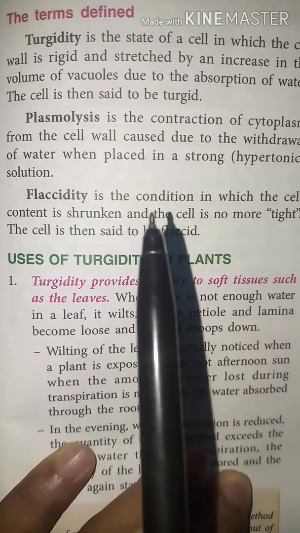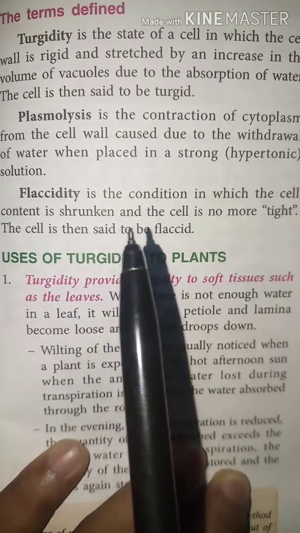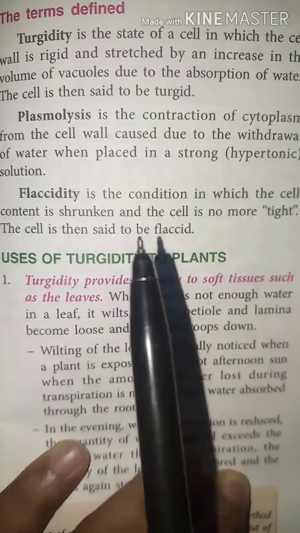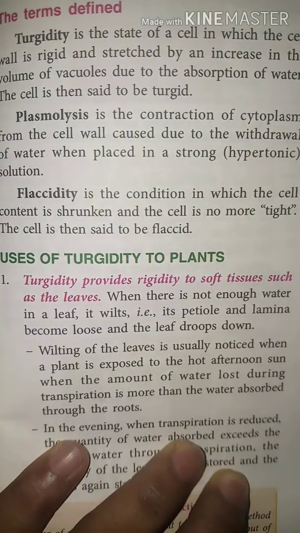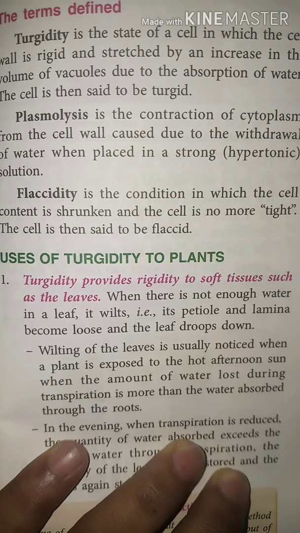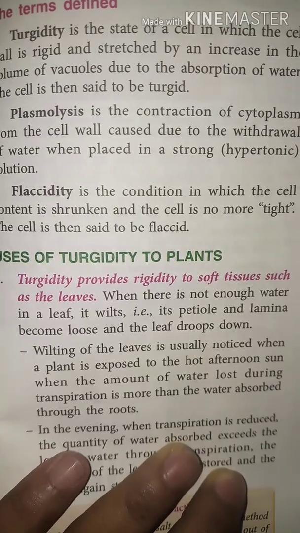And flaccidity is a condition in which the cell content is shrunken and the cell is no more tight. The cell is then said to be flaccid. Flaccid is just opposite to turgid. In turgid, the cell bulges, and in flaccid, it shrinks.